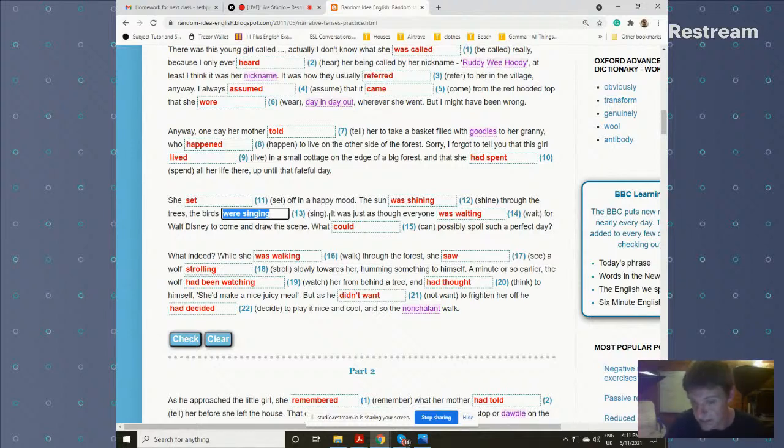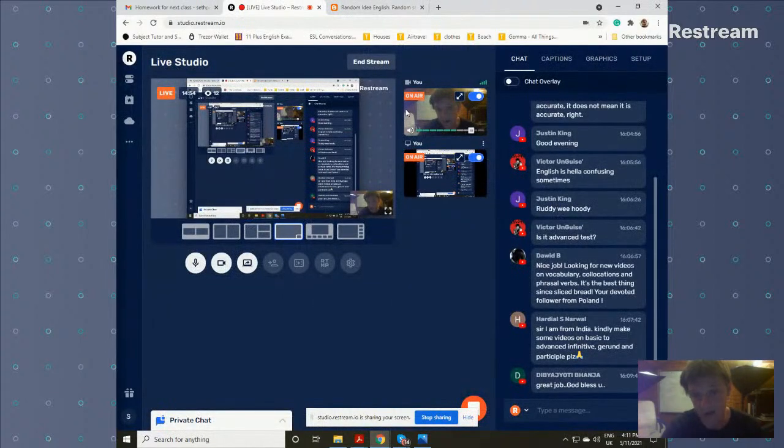He's chosen the indicative. It was just as though everyone was waiting. But we definitely need past continuous because they would be in the middle of waiting for Walt Disney to come and draw the scene. So we've got a few past continuous verbs here, and please look out for past continuous. When you're reading, you'll notice that it sets the scene, past continuous.